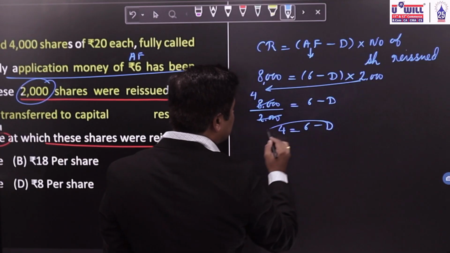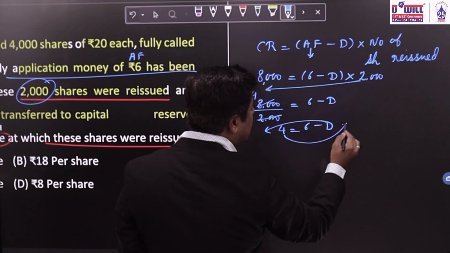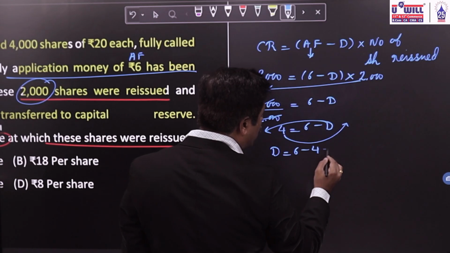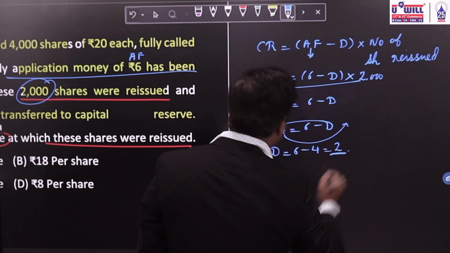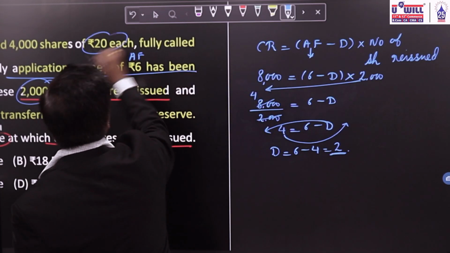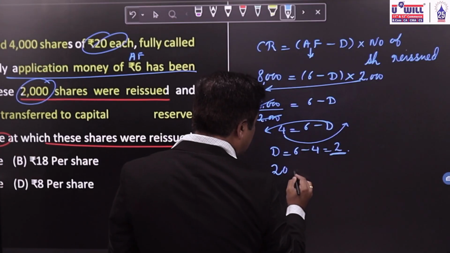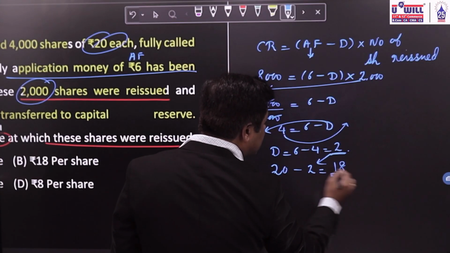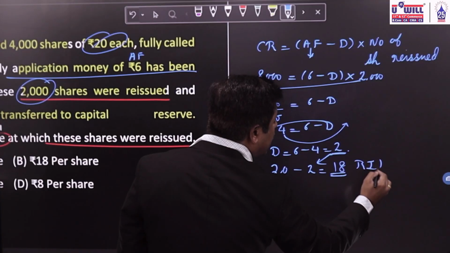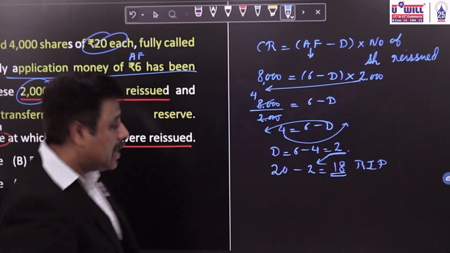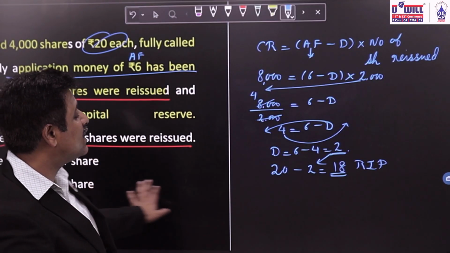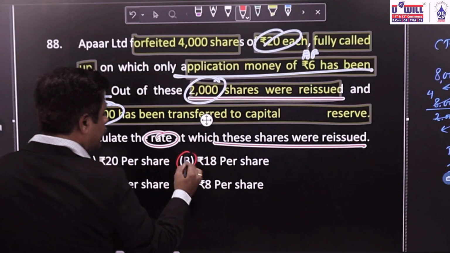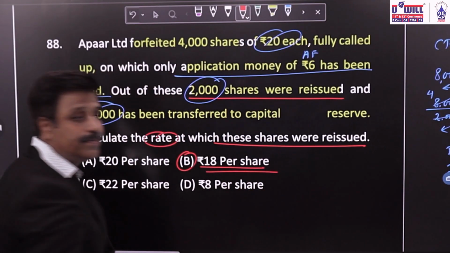Discount on the left side will become plus, 4 on the right side will become minus. So what will discount be equal to? 6 minus 4, 2 rupees. Now 20 rupees shares fully called up. If you have issued at a discount of 2, then what is the reissue price? 18 rupees. Out of 20 rupees called up, if 2 is given as discount, then what is the reissue price? 18. This is your correct answer. Okay.